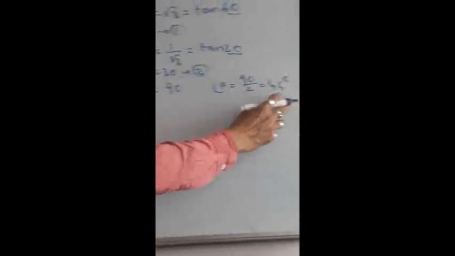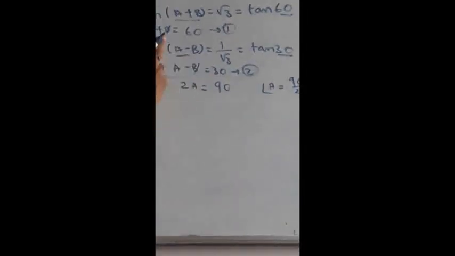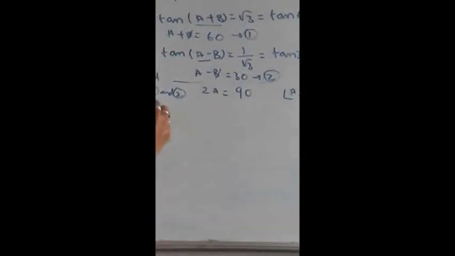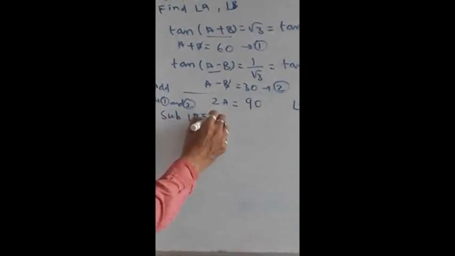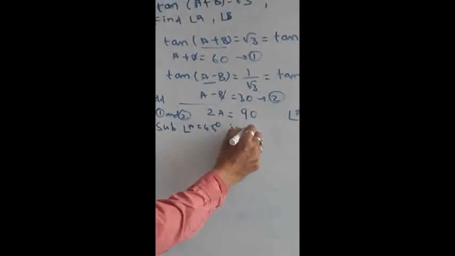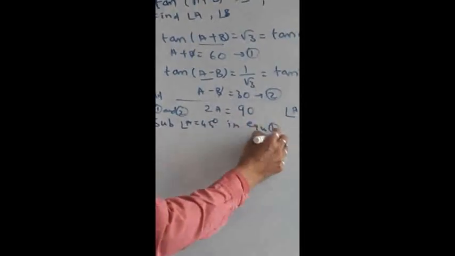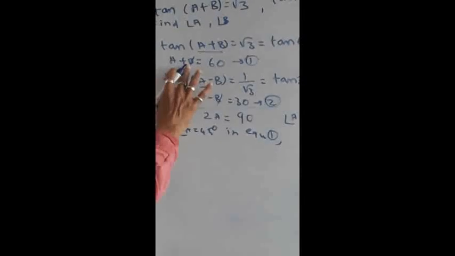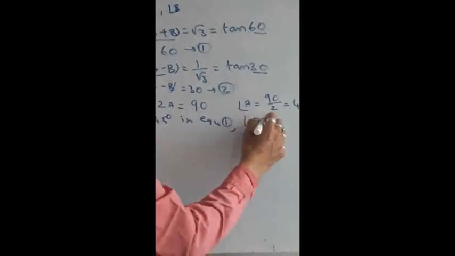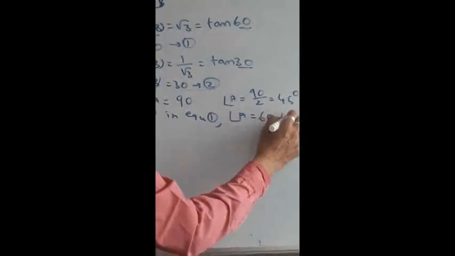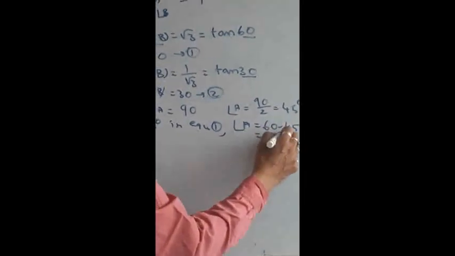Once you have found the A value, then we can substitute it in equation 1 itself. Substitute angle A equal to 45 degrees in equation 1. So what will you get? 45 degrees plus B equals 60 degrees. Therefore angle B equals 60 minus 45. You will get the value as 15 degrees.